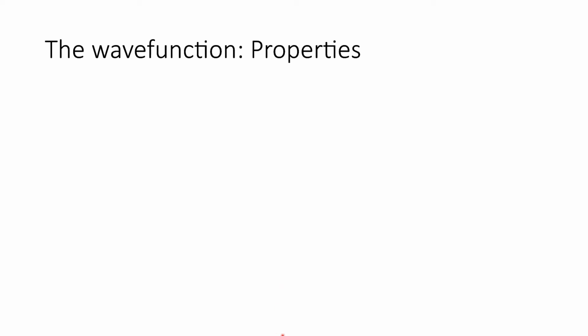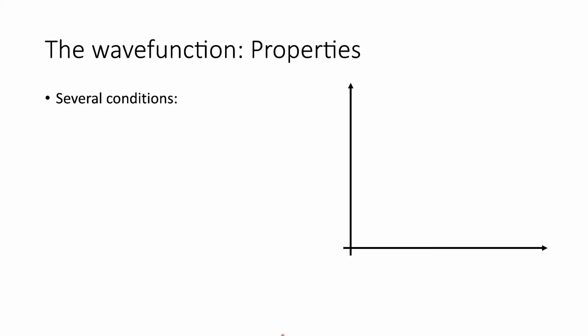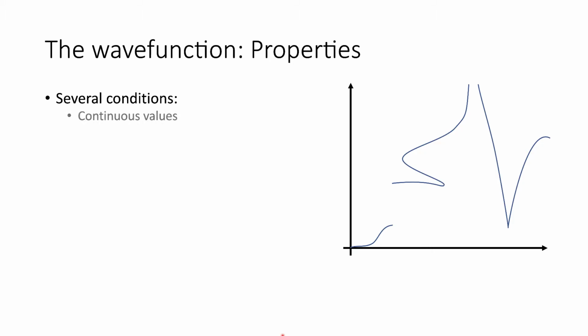There are a number of rules we need to consider when looking at the wave function, and one of them is looking at the properties of it. There are 4 main conditions that we want to look at with a wave function. And the best way to picture this is to draw a sketch of an example wave function. So here's one example wave function, but it breaks a number of the rules. The first rule that we want to look at is the continuous values of the wave function. So a wave function has to be continuous.